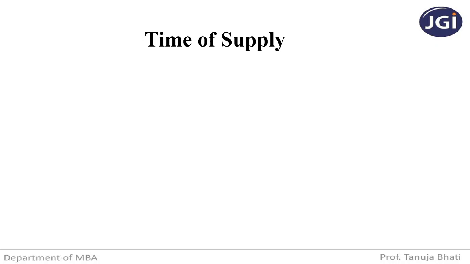But at what point of time does the GST become payable? You are supplying goods, providing services, and collecting the taxes from the recipient or the purchaser. But when does the liability to pay the taxes to the government arise?